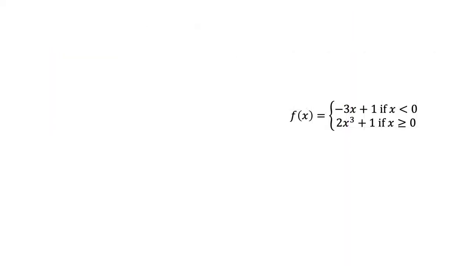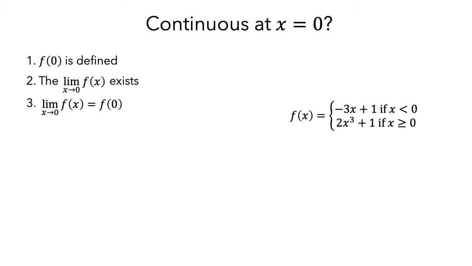Now, more examples. This is a piecewise function, and here I don't have a graph. So I need to check the continuity of this function without seeing the graph. This piecewise function is defined into two intervals, before 0 and after 0.